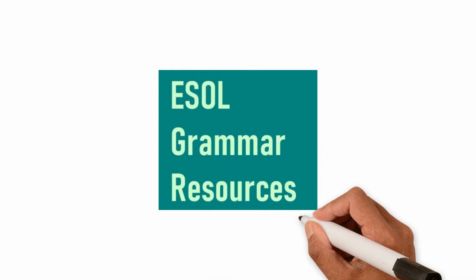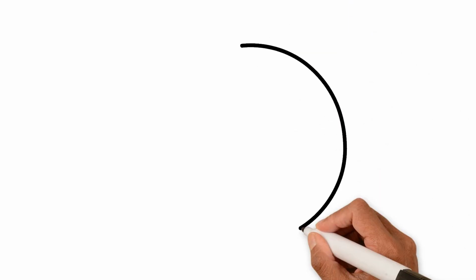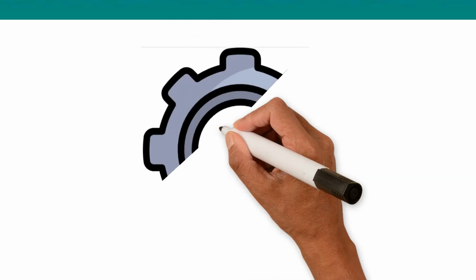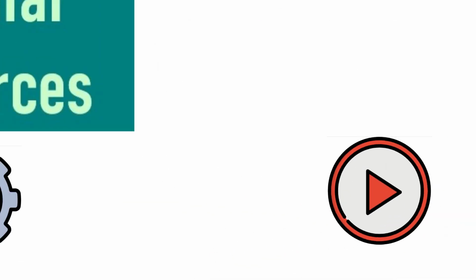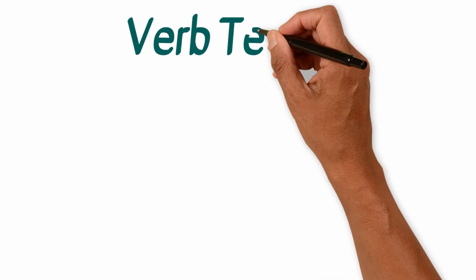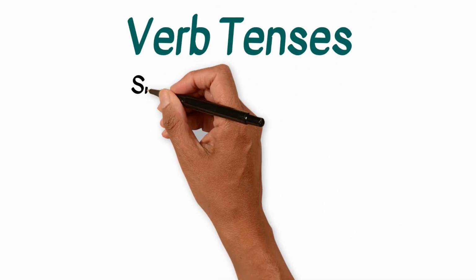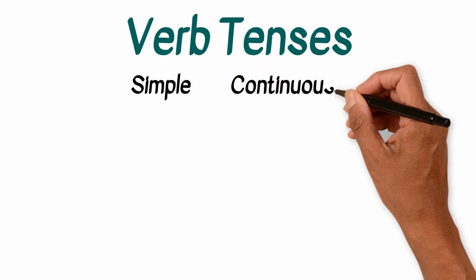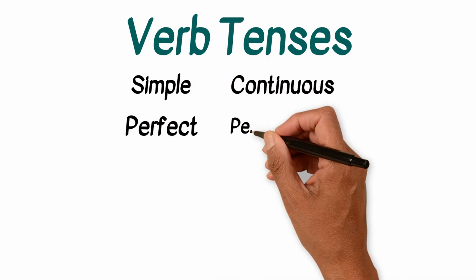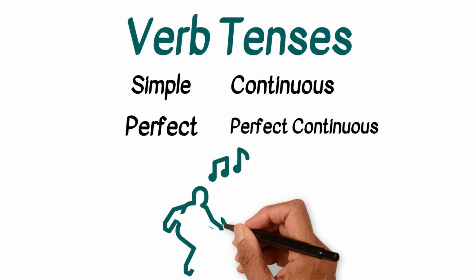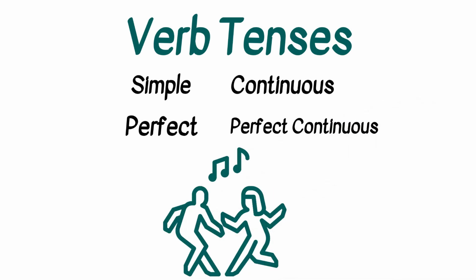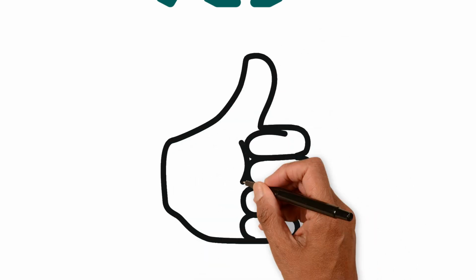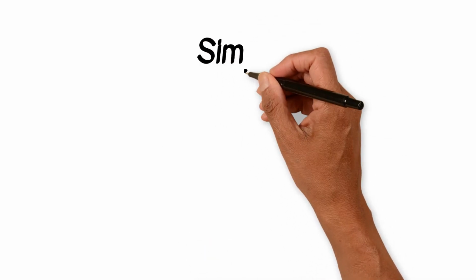I'm Chris. Remember to press pause when you need to, and if I'm talking too quickly, you can slow the video down in settings. Today, I'll be giving you an overview of the 12 English verb tenses. We'll start with simple, then continuous, perfect, and finally perfect continuous. We will use the verb dance throughout for an easier comparison. Let's get started. Simple.